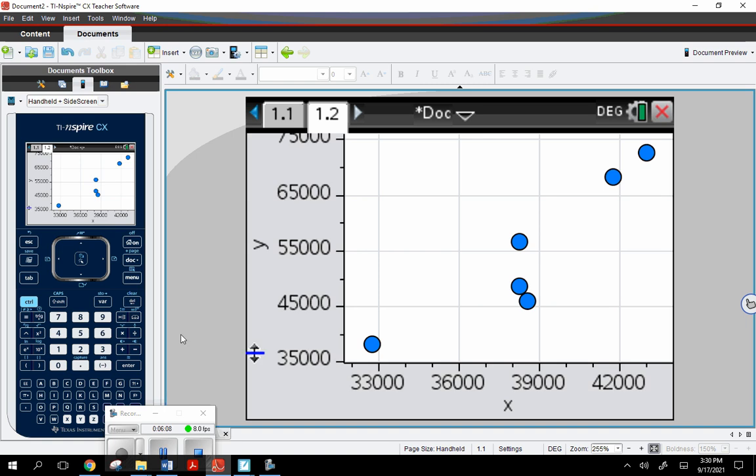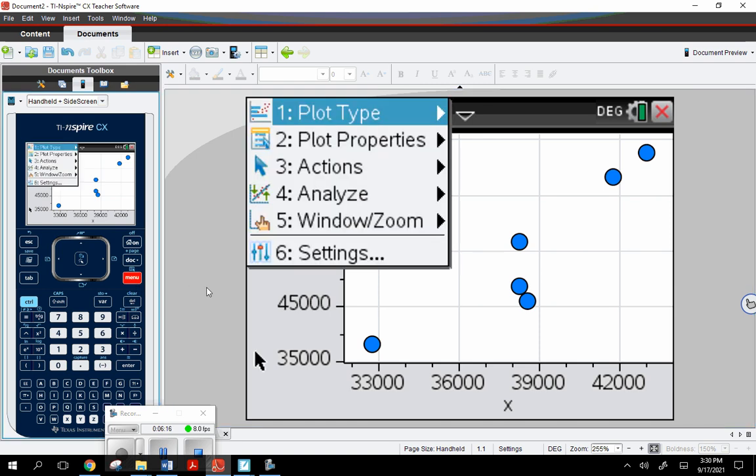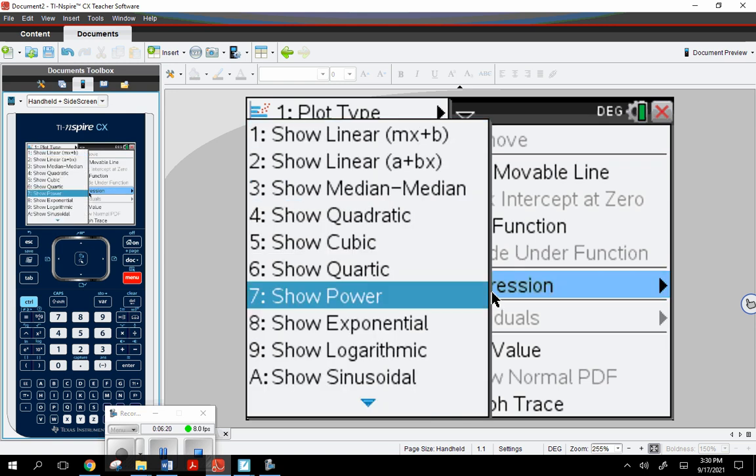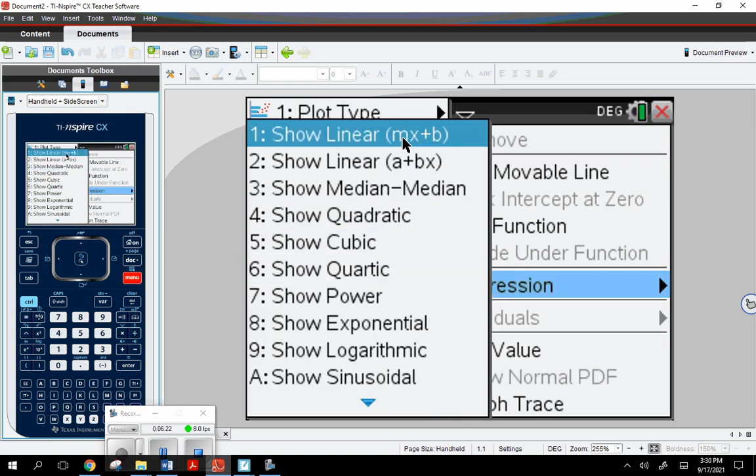Now, how did I have the calculator not only put in the line of best fit, but predict the equation? Menu, analyze, regression, and then show linear, mx plus b.